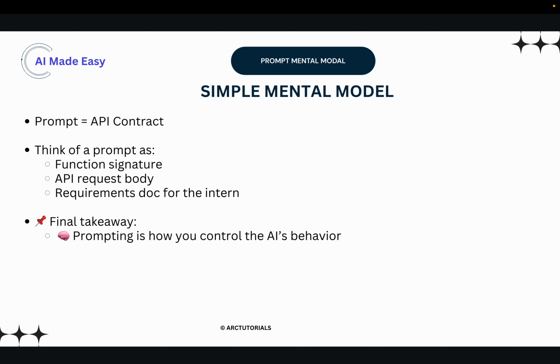So a simple mental model for this: prompt is equal to API contract. Think of a prompt as a function signature or an API request body, or you can also think of it like a requirements document for the intern. The more details, the better it is. The more breakdown of the task, the better it would be. So the final takeaway is prompting is how you control the AI's behavior by giving clear, crisp instructions. Don't think that just sending something will get you the required answer. No, it will never happen. Writing a prompt is also a skill now.